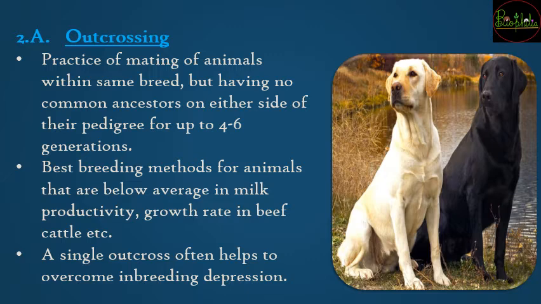Outcrossing is different from outbreeding. Outcrossing comes within outbreeding, wherein outcrossing is a practice of mating of animals within the same breed. So in outcrossing, the same breed is going to be maintained. There will be no common ancestors on either side, neither on the male nor on the female side; on both sides there should not be any common ancestors for up to 4 to 6 generations. And it is the best breeding method for below average milking cows, that is, those whose productivity is low, or for example whose growth rate of beef cattle is low.